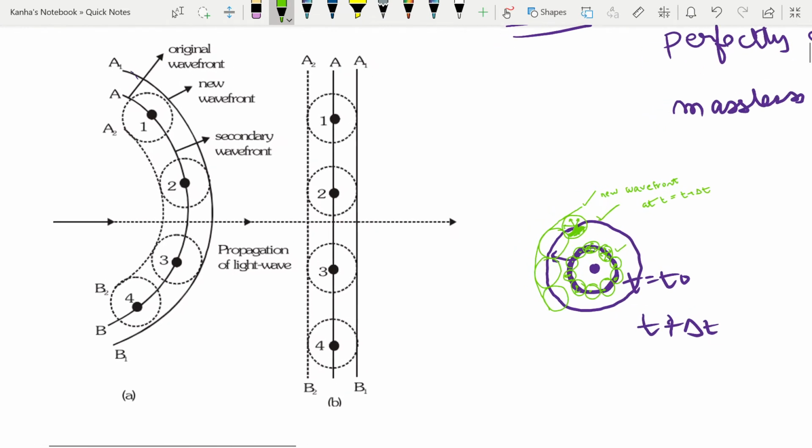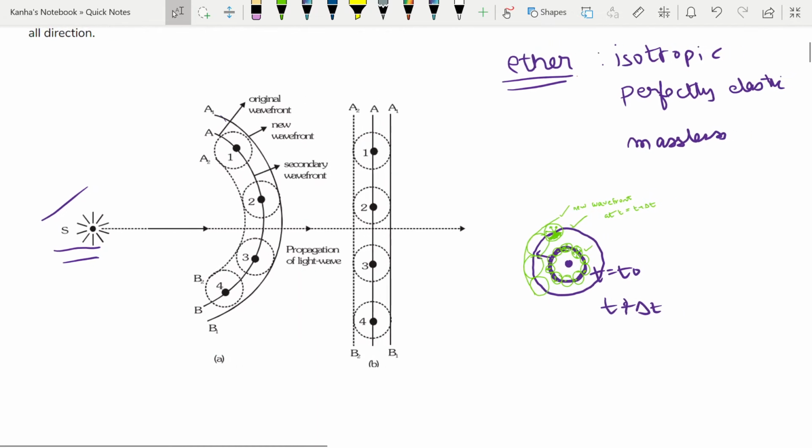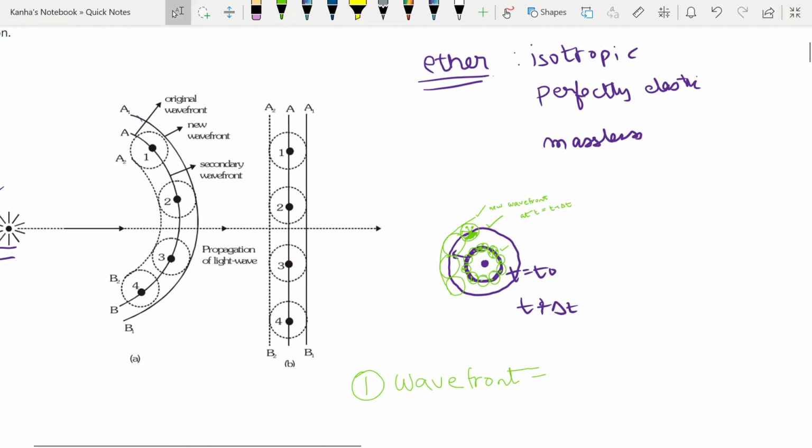This is the entire basis of our theory, and from here itself ray theory comes into the picture. First of all, you should note what a wavefront is. We have already talked about the wavefront in the chapter on waves, but again, my wavefront is nothing but the locus of all particles vibrating in the same phase.